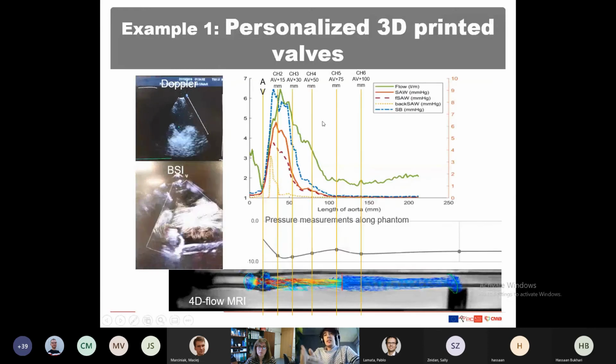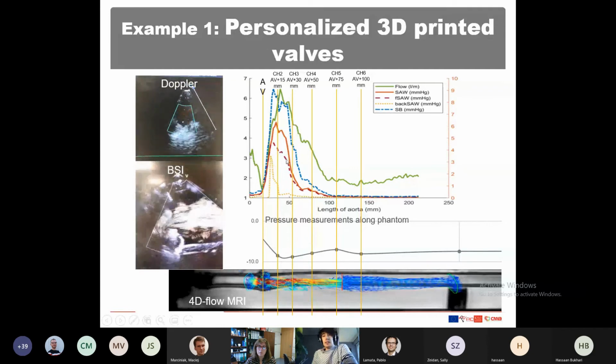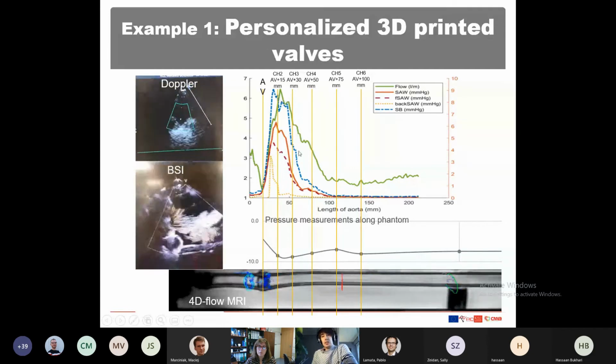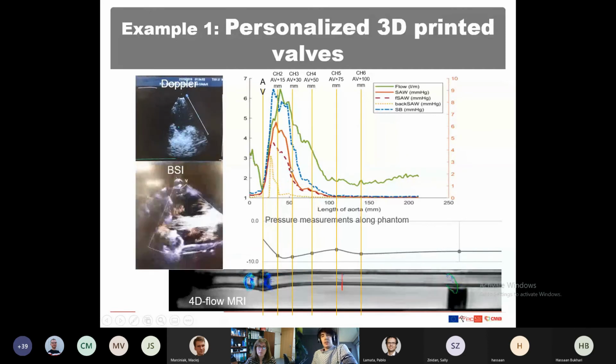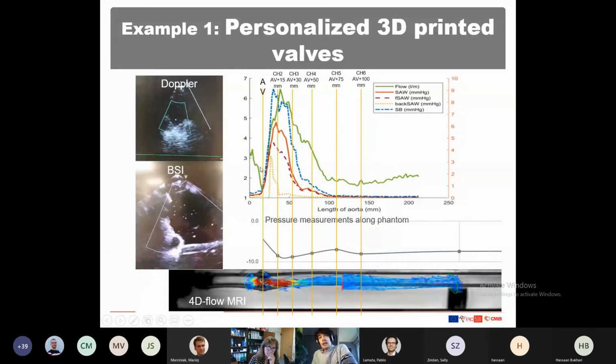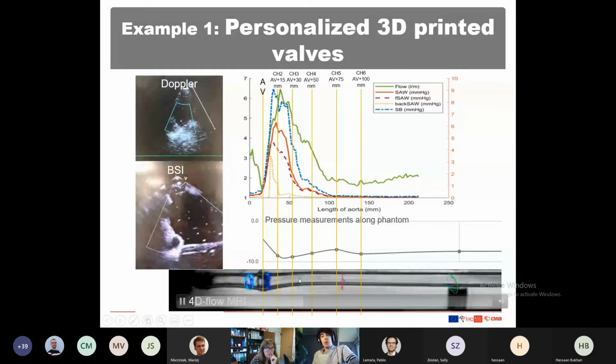And then we study the pressure recovery down the length, and what we can see again is that the downslope of the SAW, or the simplified Bernoulli pressure drop, along the length of the tube matches the real pressure drop recovered in the measurements done directly at the wall of the phantom.